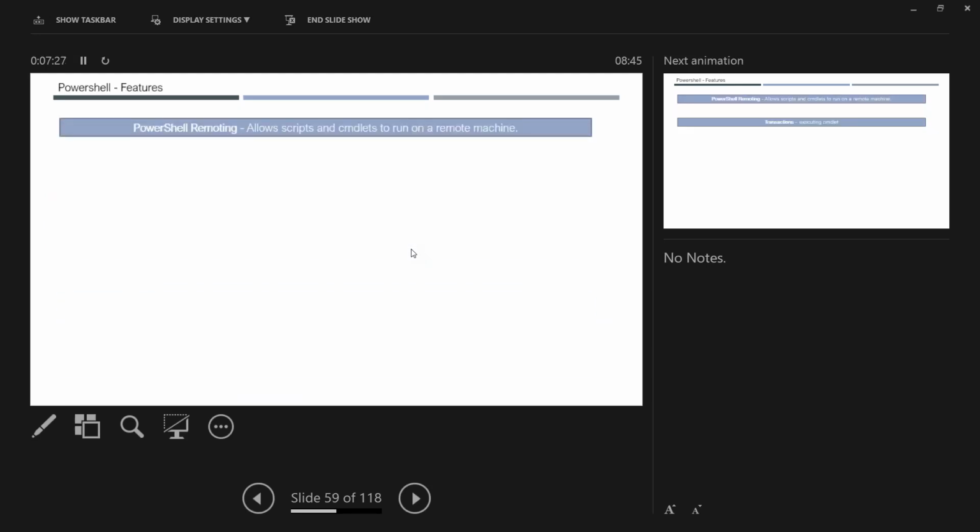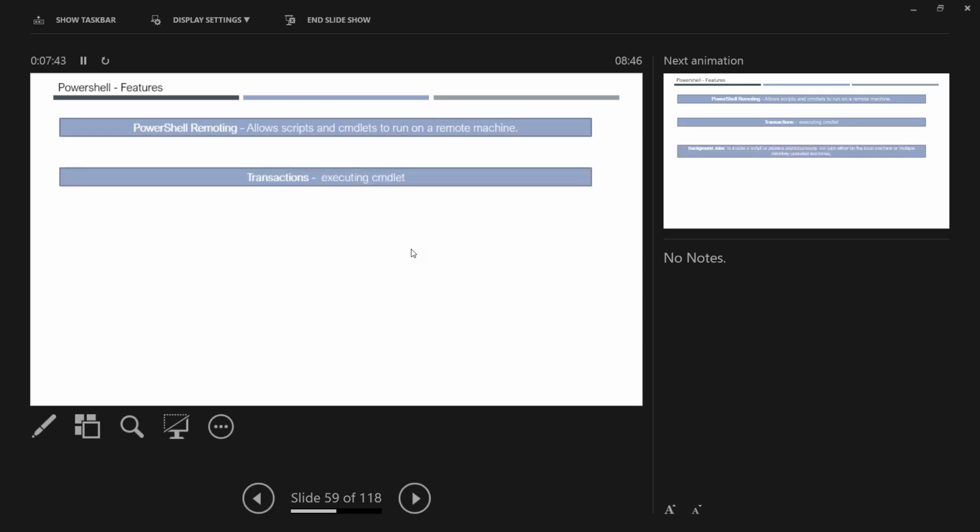So, some of the features. When you are using it in pipelines, that means you are doing something on some remote machine, or from your laptop you can also access a remote machine and do things. That is remoting, an activity that uses PowerShell. And transactions, these are some terminology.